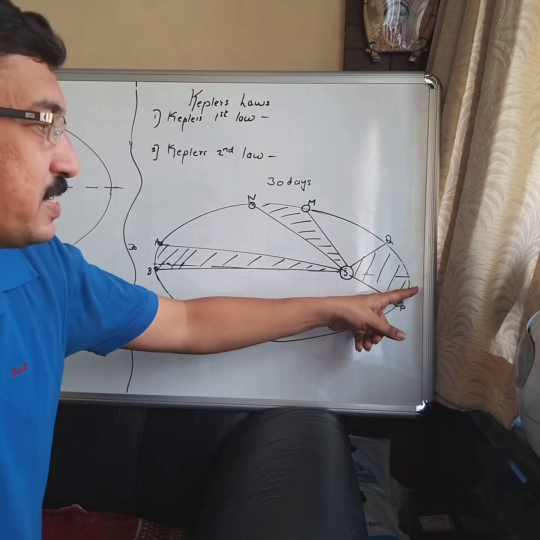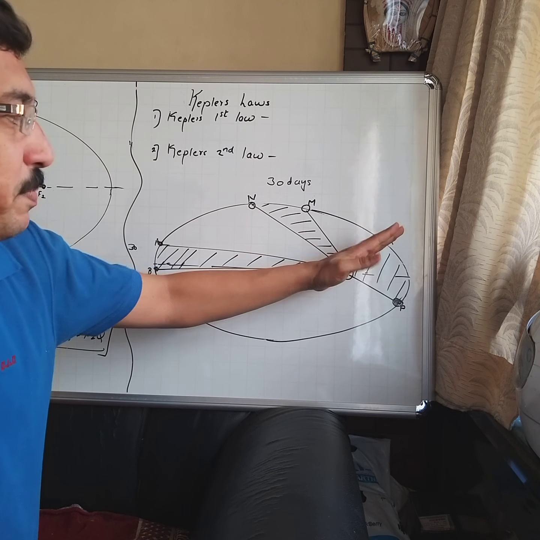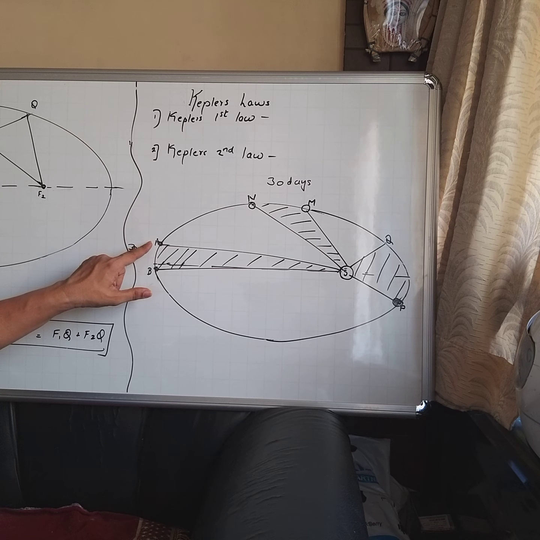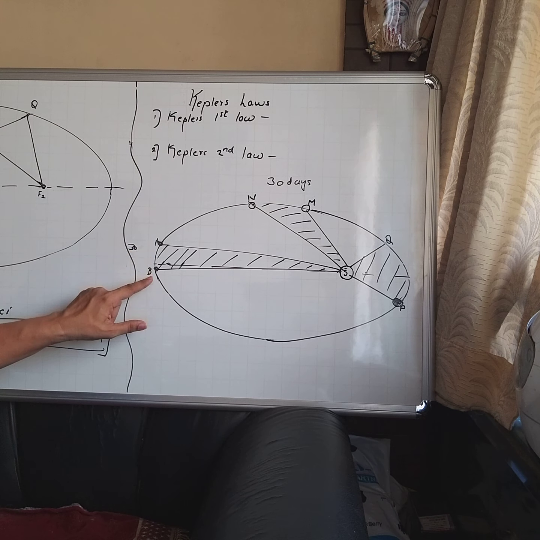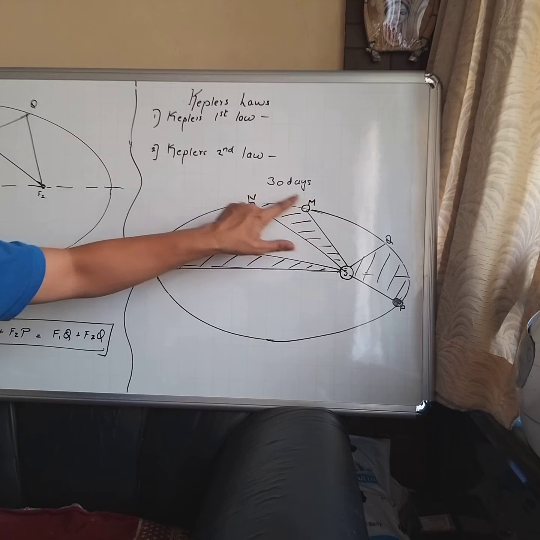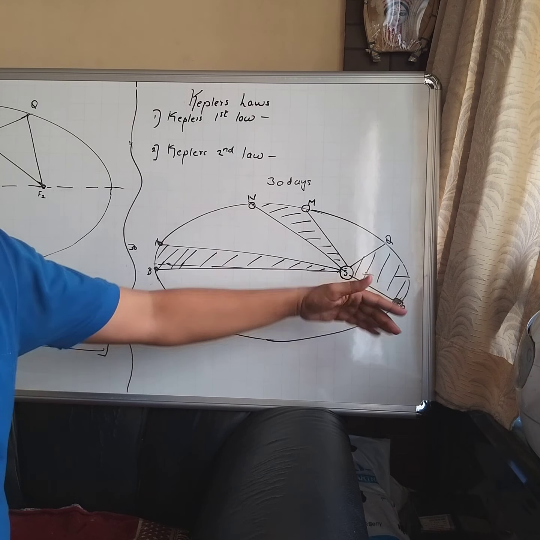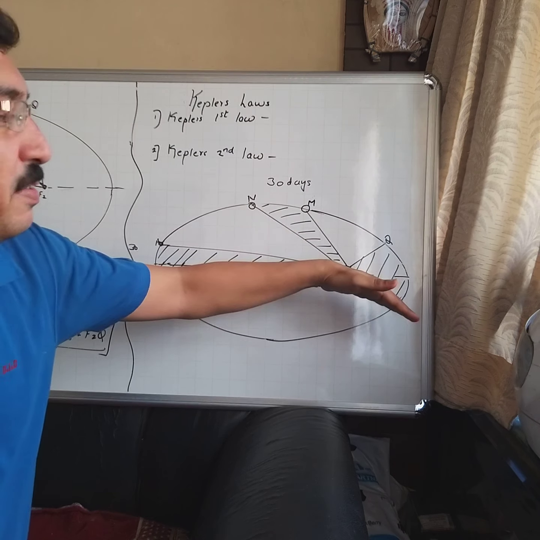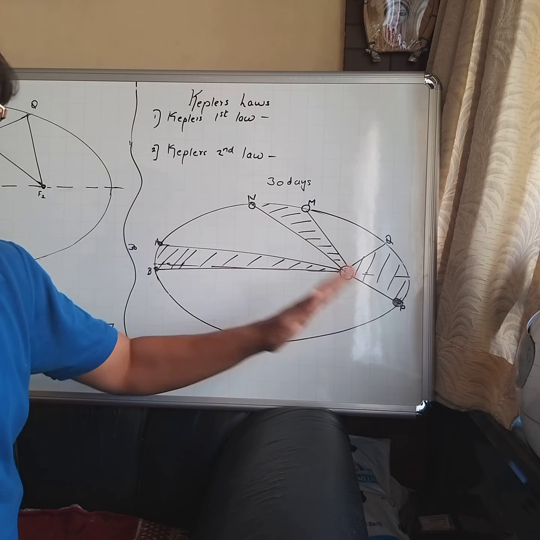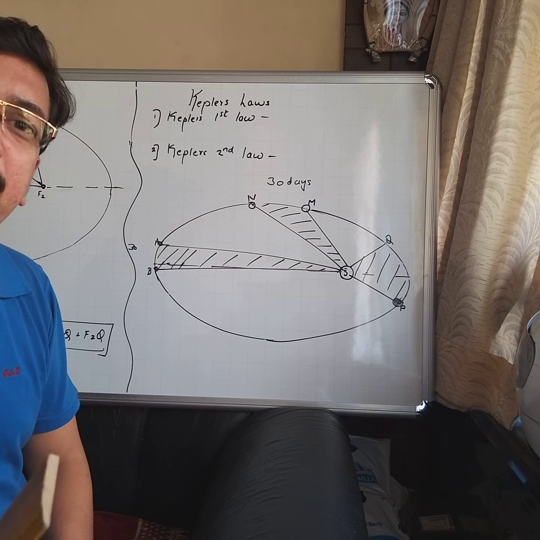Here in 30 days, the area swept is equal to the area swept from A to B in 30 days, or from M to N in 30 days. So in equal intervals of time, the line joining the sun and the planet will sweep equal areas. Getting it? This is Kepler's second law.